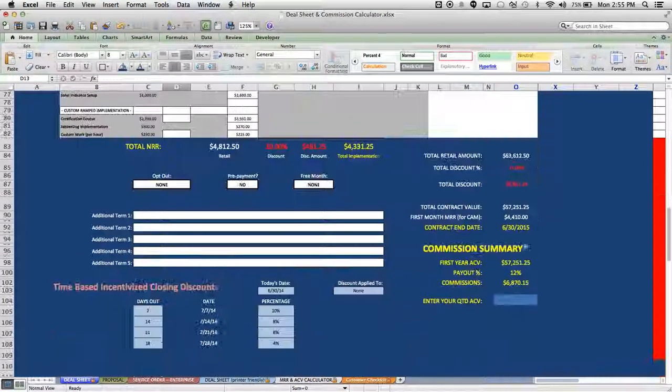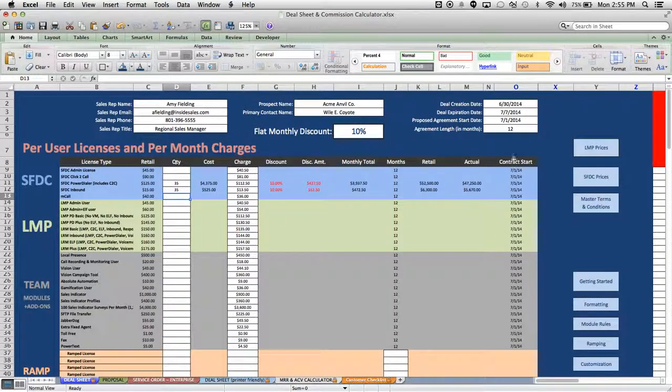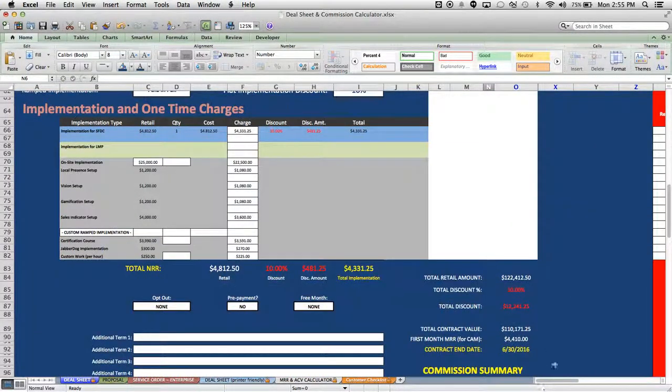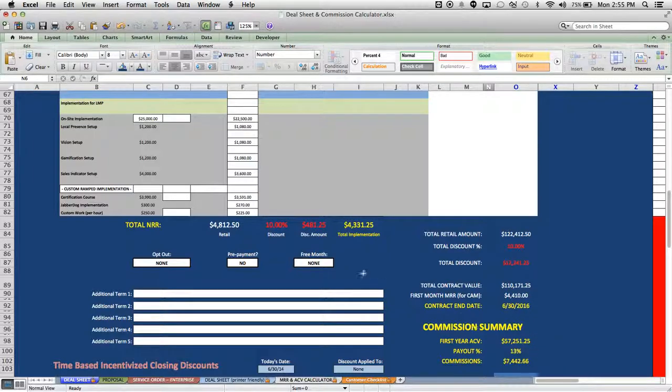Now, what are the other things we can do to bump this number up? Well, it all depends on, for example, the agreement. Are we going to do a 2-year agreement? If we do a 2-year agreement, we get an additional 1%, no matter what. If we do a prepayment, we can get another 2%.